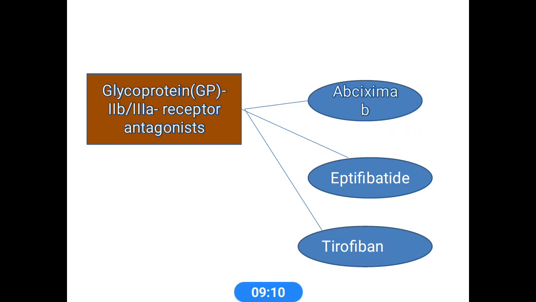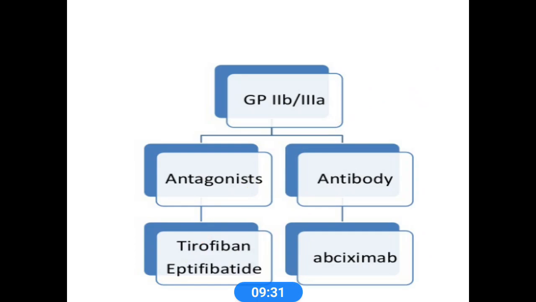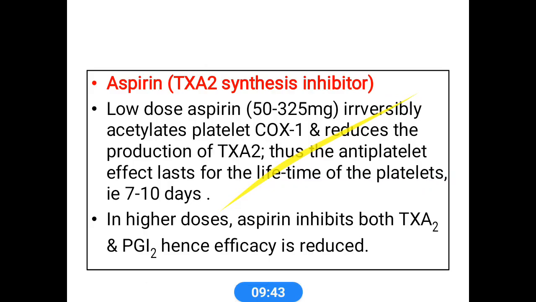This glycoprotein receptor antagonist's main role is blocking the final common pathway of platelet aggregation, and these are more complete inhibitors of platelets compared to aspirin or clopidogrel. This antiplatelet therapy protects at-risk patients against stroke, myocardial infarction or death. GP2B3A antagonists are tirofiban, eptifibatide, and the antibody abciximab. This was obtained from a monoclonal antibody.